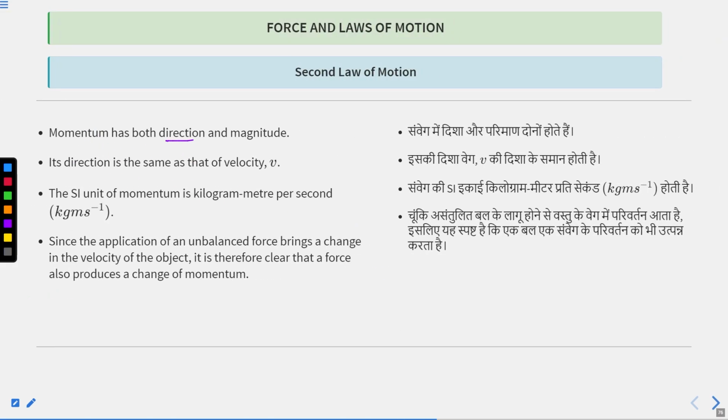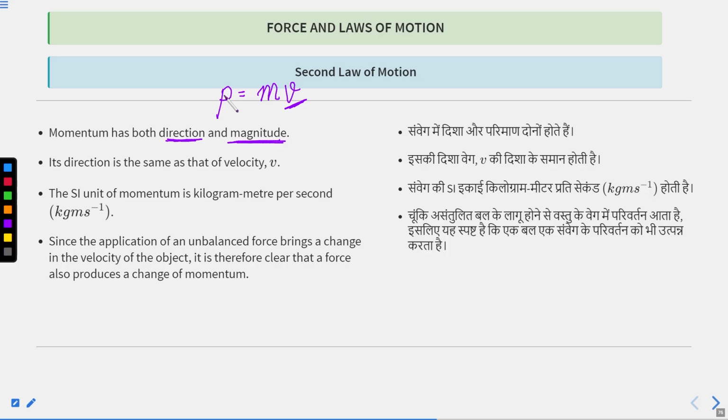Momentum has both direction as well as magnitude. Like acceleration and velocity, momentum also has both direction and magnitude. Because momentum p is the product of mass times velocity, the direction of momentum depends on the direction of velocity, because mass does not depend on direction but velocity does.